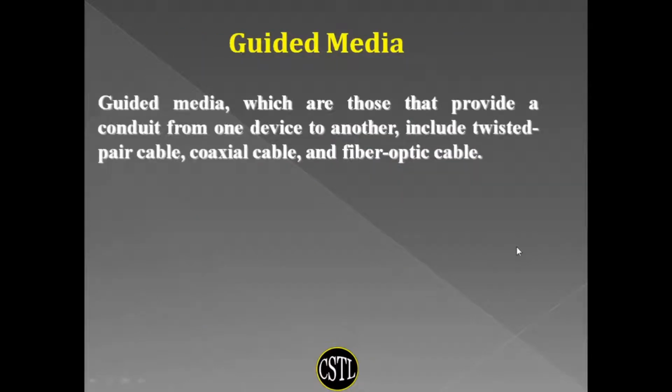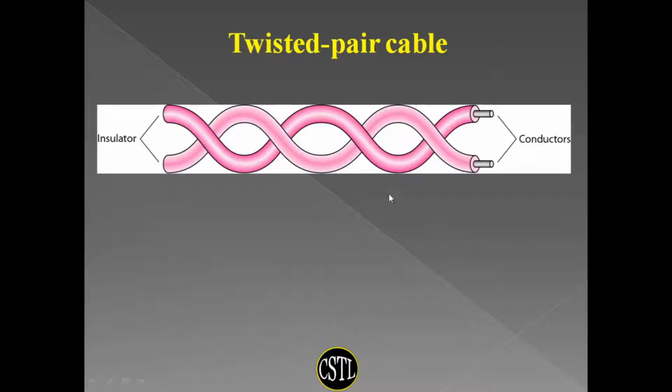Now the guided media. Guided media are those that provide a conduit from one device to another, which include twisted pair cable, coaxial cable, and fiber optic cable. This is the structure of the twisted pair cable. There is a conductor inside, which is generally copper, and there is an insulator, that means plastic material, and they are twisted. The advantage of twisting is that it will remove the noise coming from another source.